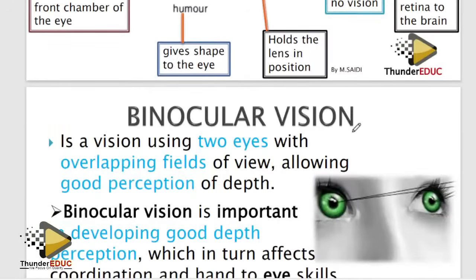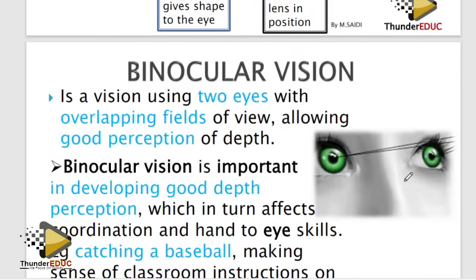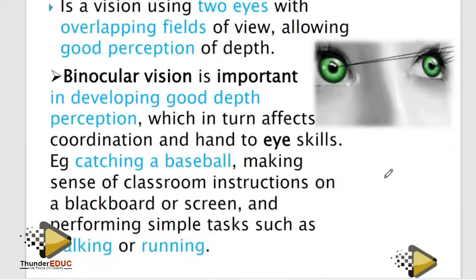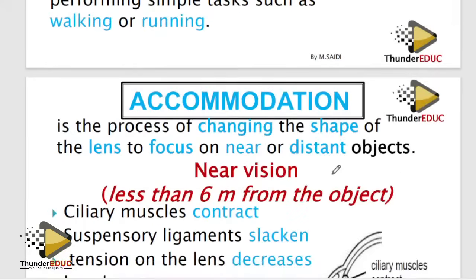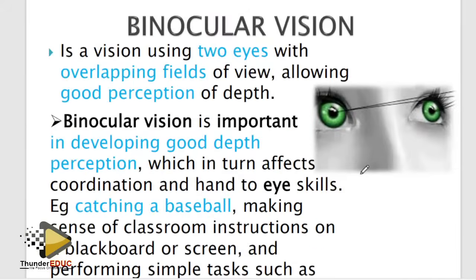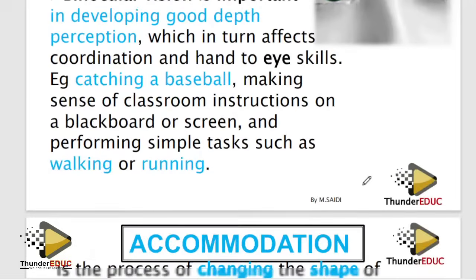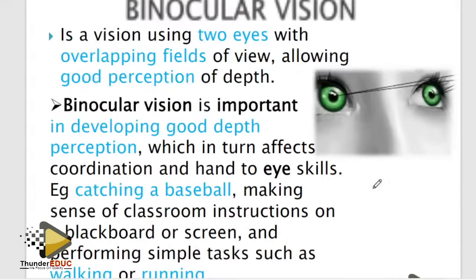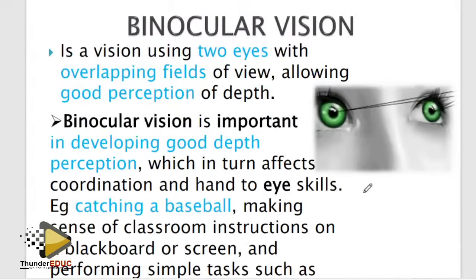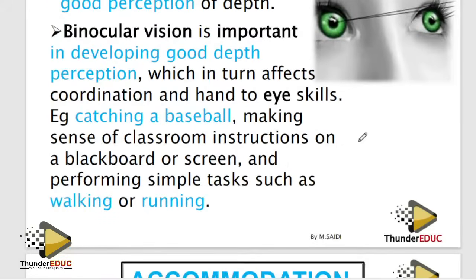Let's go back to the eye. What are you supposed to focus on here? Look at the pupillary mechanism. Guys, students confuse this, and I don't know why. Pupillary mechanism is the ability to see in dim and bright light. Accommodation is the ability to see near and far objects, meaning the lens is changing shape. While binocular vision is the ability to see with the two eyes.